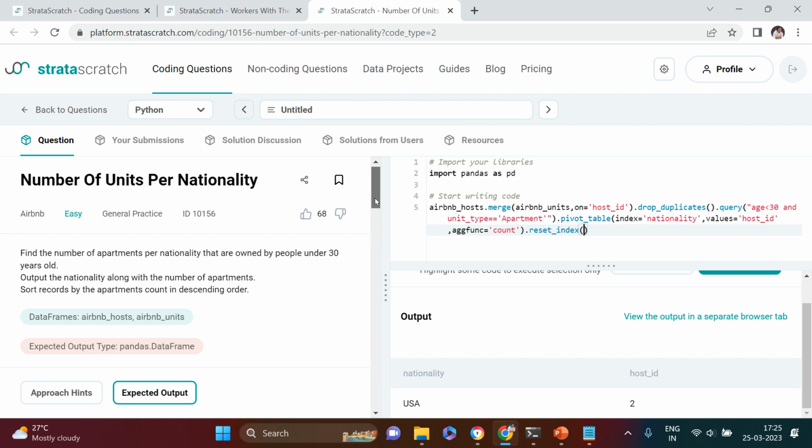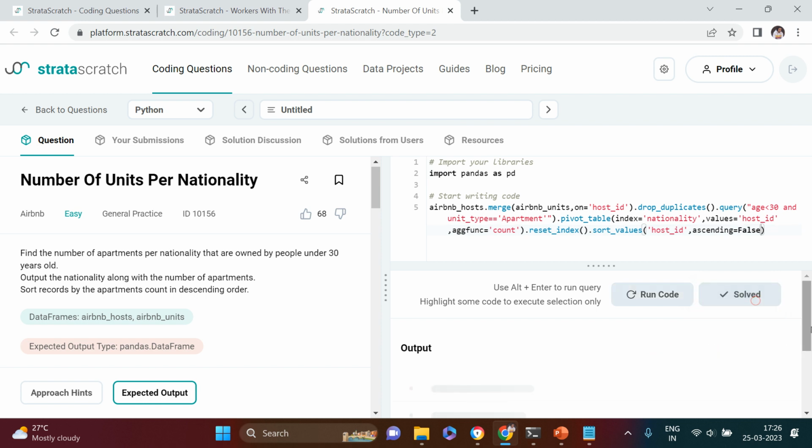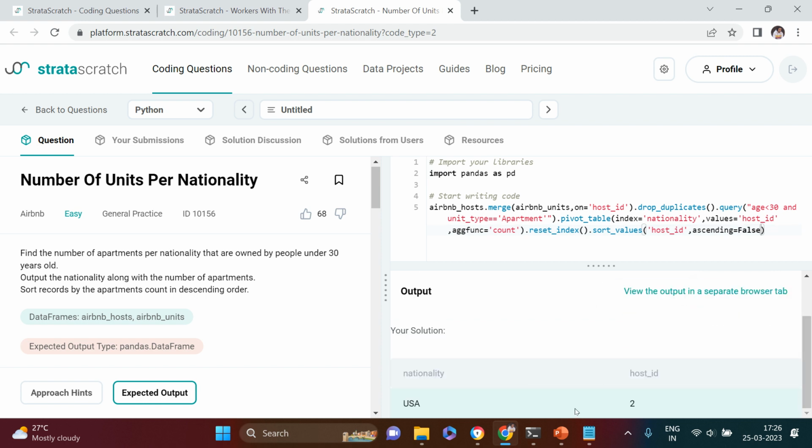Now there is one more thing we need to do: sort records by the apartments count in descending order. On top of this we can say sort values, and here we need to use this particular column to sort the data, and we need to put it in descending order. So we're going to say ascending equals false. Done. So you see, this is what it is. Now let's check whether the answer is correct or not. Yes, the answer is correct.